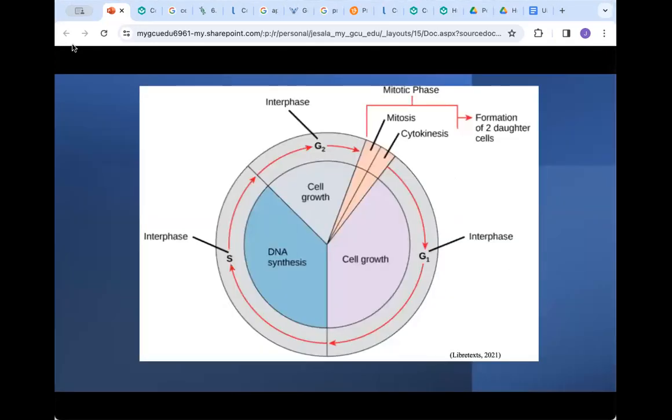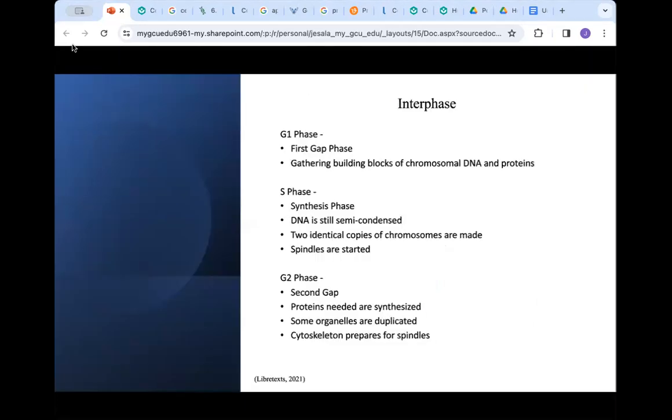Here is the entire cell cycle from start to finish. In the gray, we have interphase, and it's the largest portion of the process. Within interphase, the first round of cell growth and the DNA synthesis portion of the process take up the majority of the interphase time period. Mitosis and cytokinesis wrap up the process with the production of the two new daughter cells.